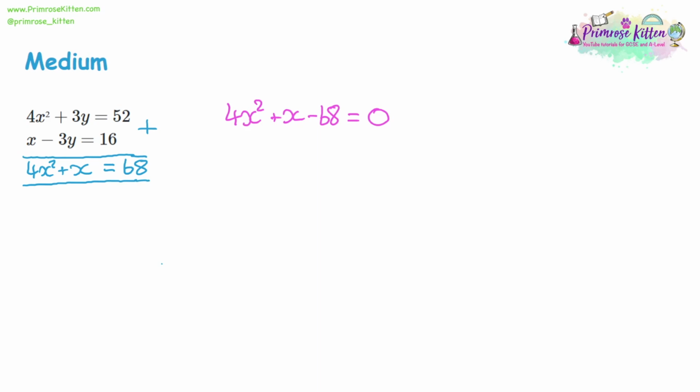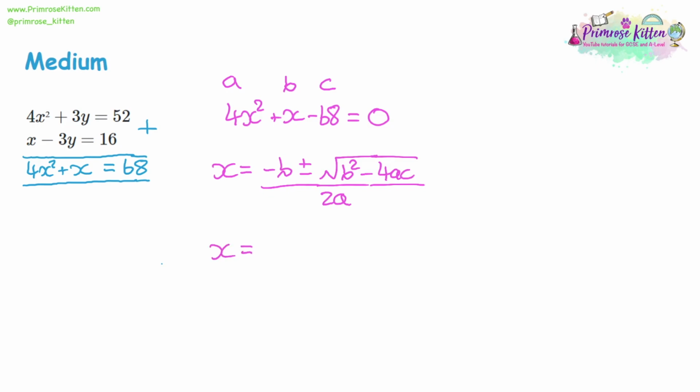So with the quadratic formula, x is going to be equal to -b plus or minus the square root of b squared minus 4ac all over 2a. We have a is 4, b is 1, and c is -68. So doing that substitution, x is going to be equal to -b, which would be -1, plus or minus the